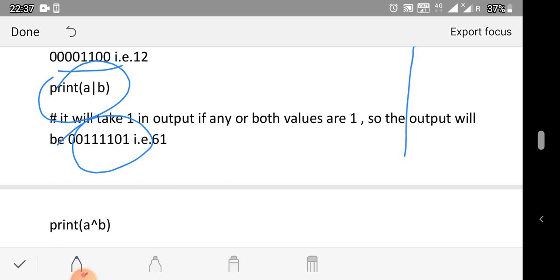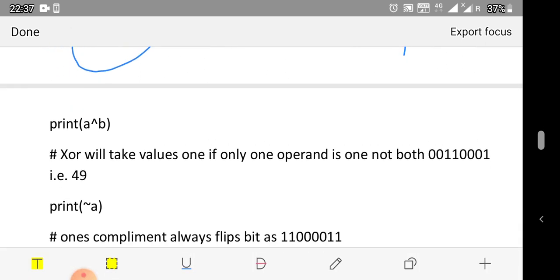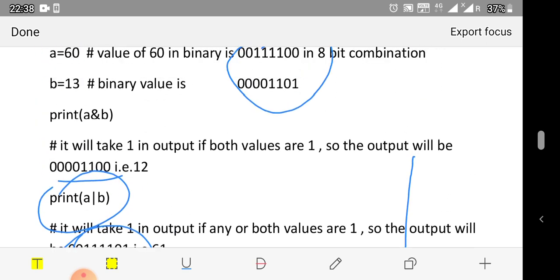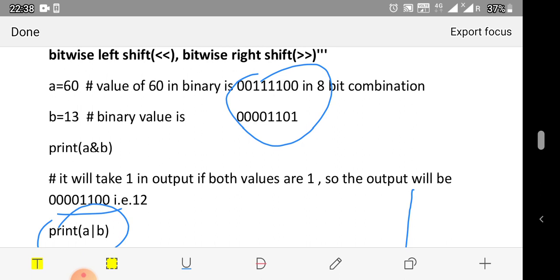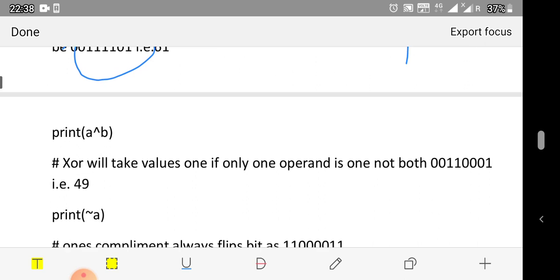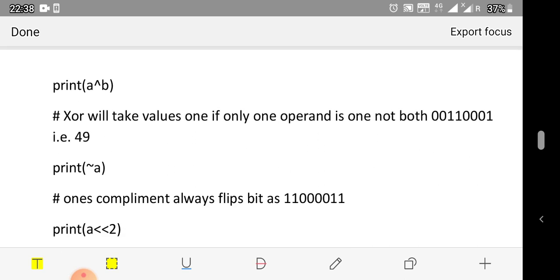Another one is XOR. We know XOR returns 1 if either operand is 1, but not for both. It will only return 1 if exactly one operand is 1. So in this, if either operand is 1, then it will return the value 1. So it is returning a value of this.